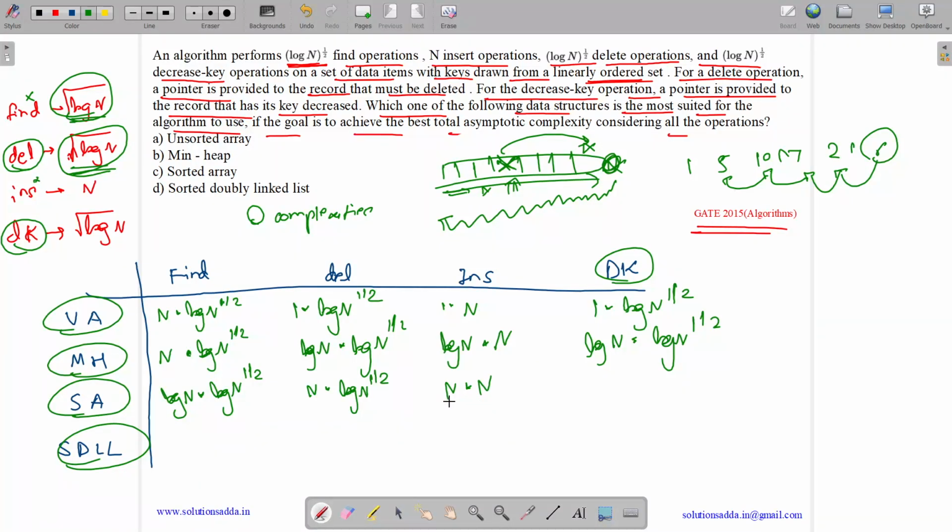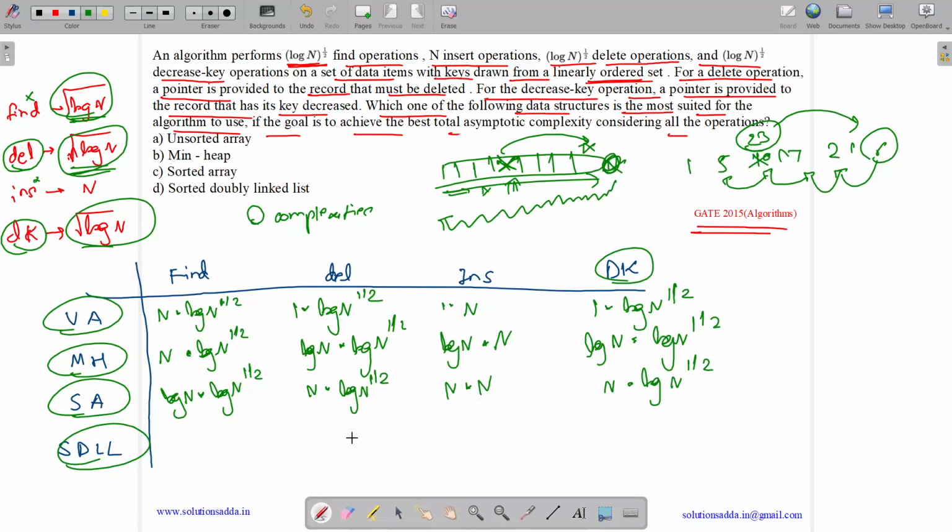Now we have decrease key operations. Now we have under root of n decrease key operations. So one decrease key will take order of 1, as we just have a pointer, but we need to again find the actual position of that. Suppose it's decreased to 23, then we need to shift it over here. So it will take order of n time for one item, and we need to perform n to the power 1 by 2 decrease key operations.